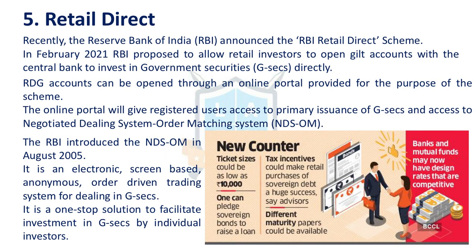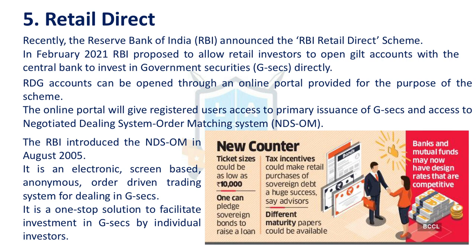Next issue is Retail Direct. Recently, RBI has announced the RBI Retail Direct Scheme. In February 2021, RBI said that generally in government securities, G securities, on behalf of the central government, RBI issues certain bonds which are known as government securities. These G securities are also known as gilt-edged bonds or gilt bonds because they have sovereign guarantee. So in these bonds, generally the institutions buy on a large scale, more than 5 crore rupees.